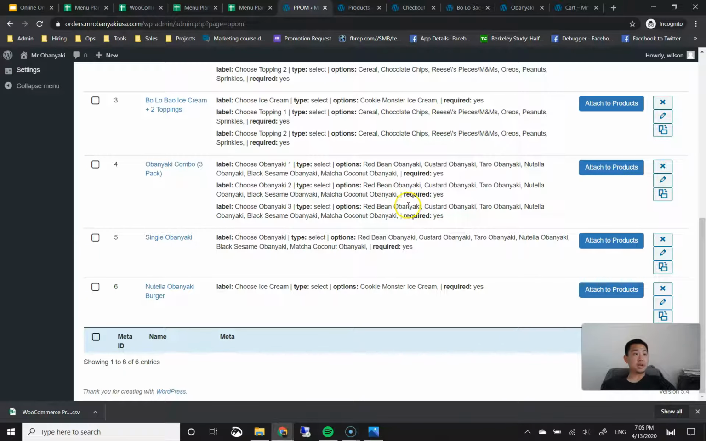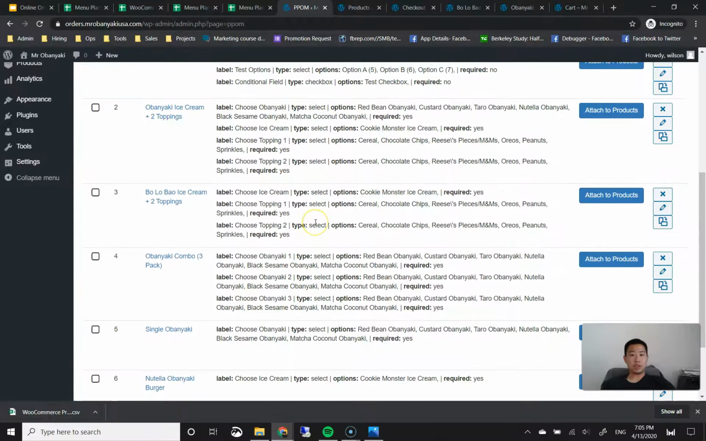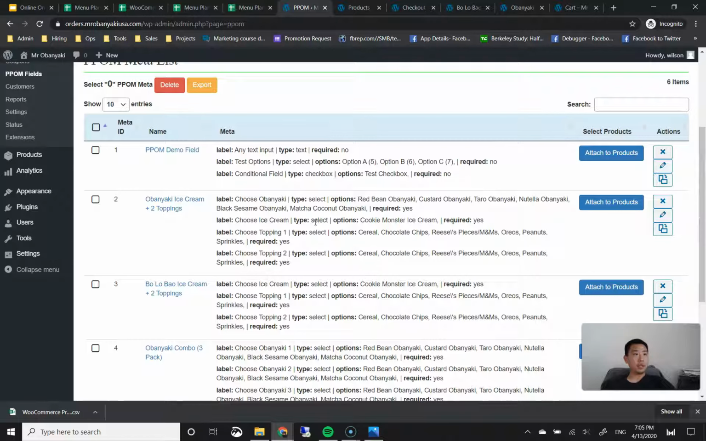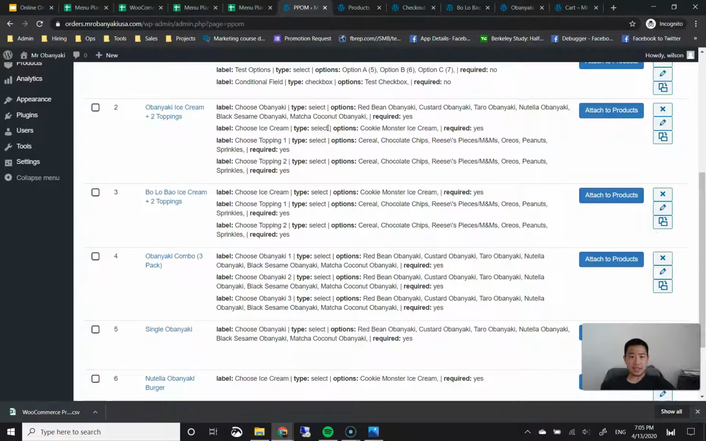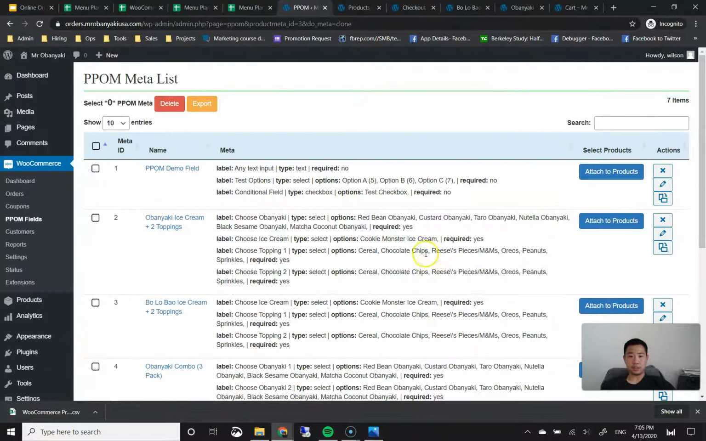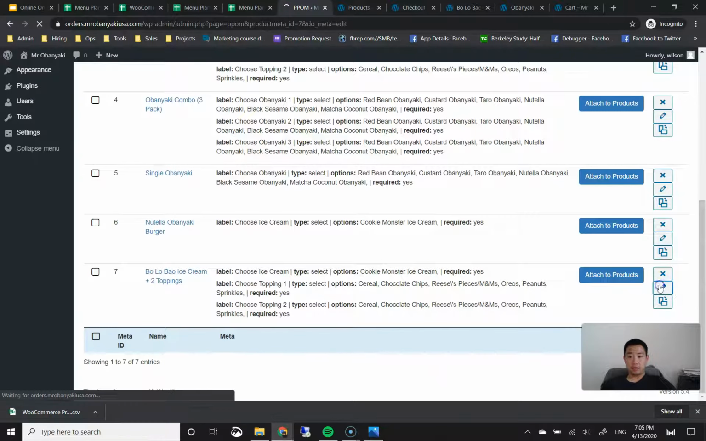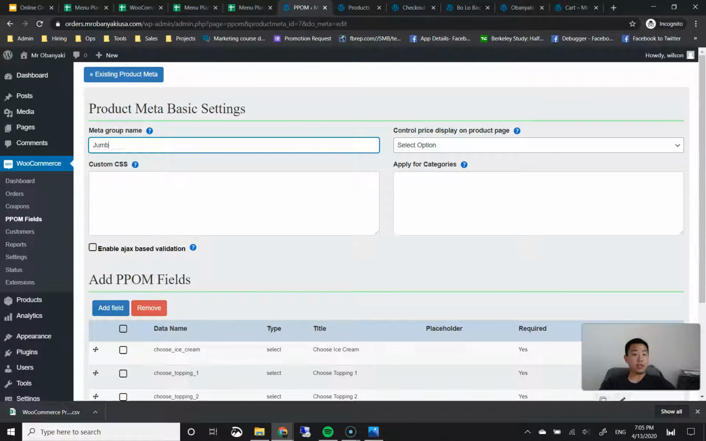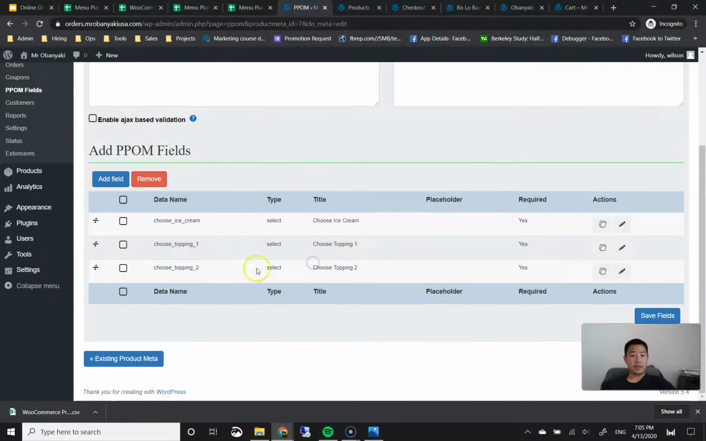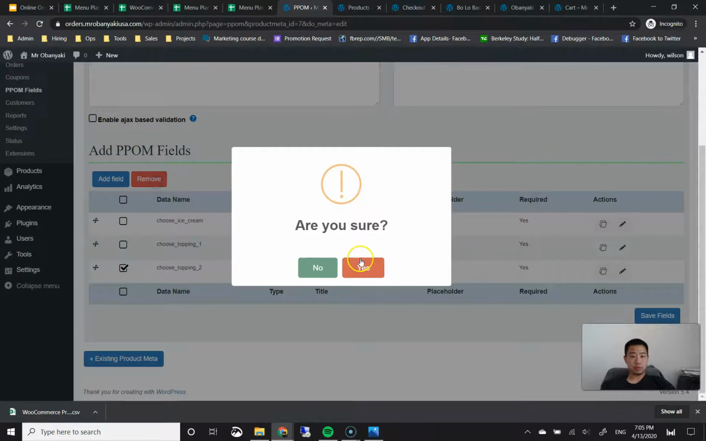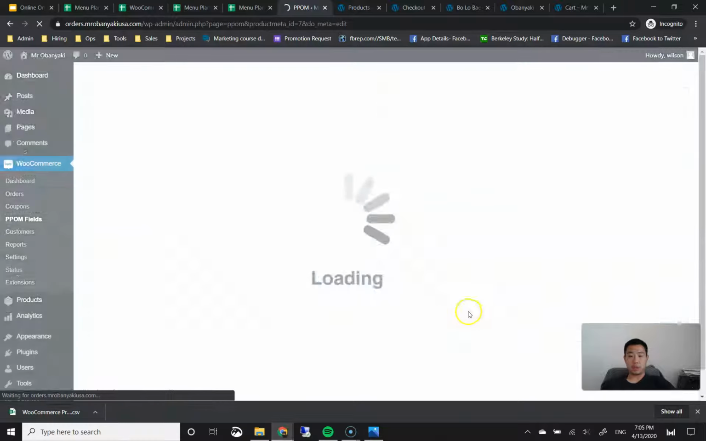Okay. This is the very last of the 6 menu items that we have, which is a jumbo ice cream scoop plus 1 topping. So what we need here are the ice cream selection and the topping selection. We're going to copy something that has ice cream and topping already. I believe the same exact bolo bao has both of those options. And then we're going to click on edit for that copy we just made. We're going to name it the jumbo ice cream plus 1 topping. And then they can still choose ice cream, they can still choose topping, but we're going to delete topping number 2. We're going to click on save fields on the bottom right.